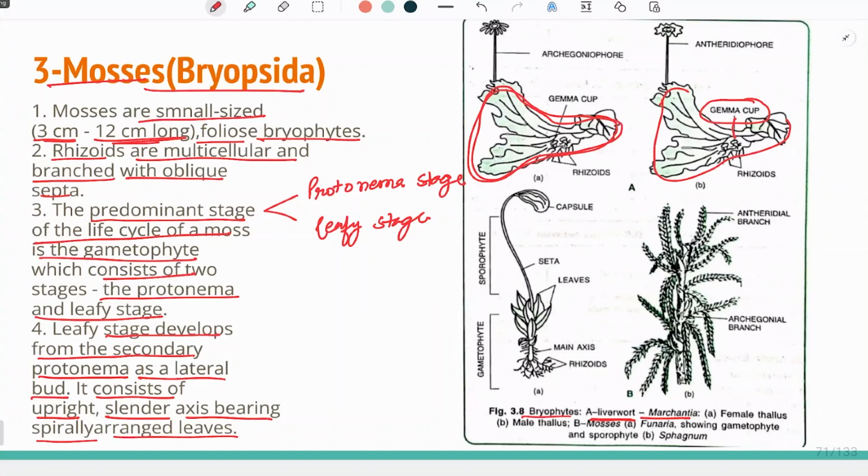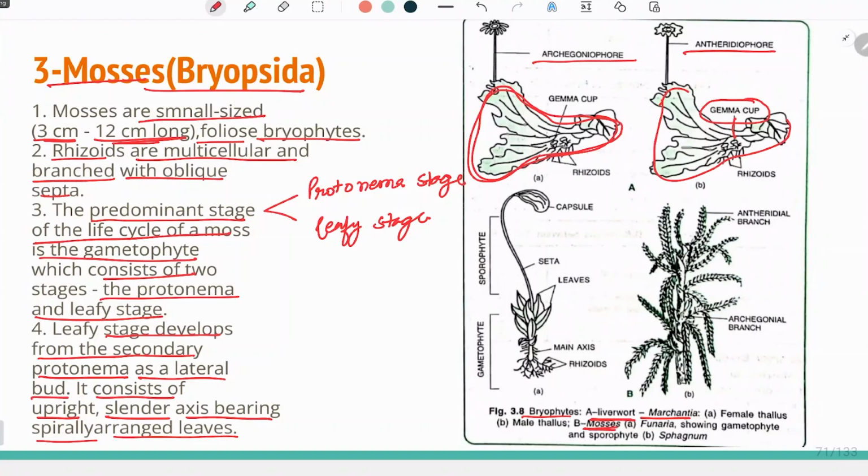In the case of Marchantia, we can see there are different male and female thalli: archegoniophore, on top of which the archegonium is present, inside which the egg is present, and antheridiophore, which bears antheridia, which will give rise to antherozoids or sperms.